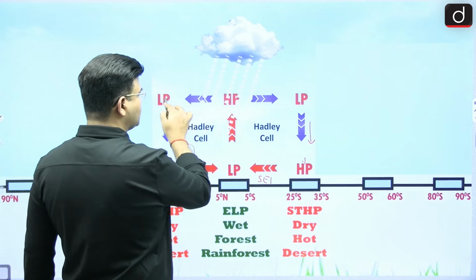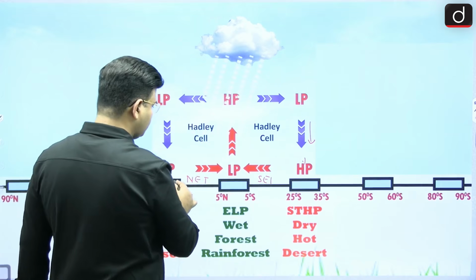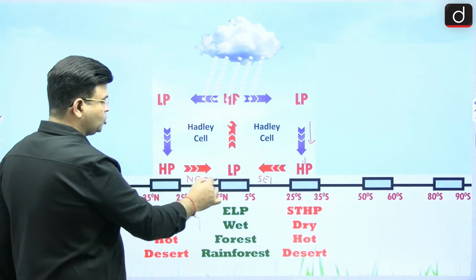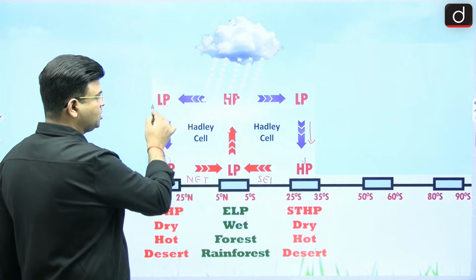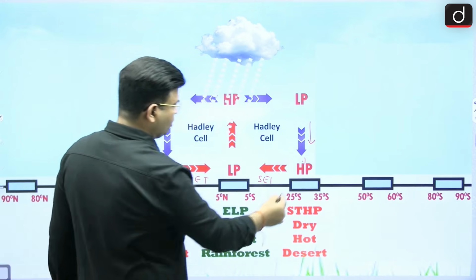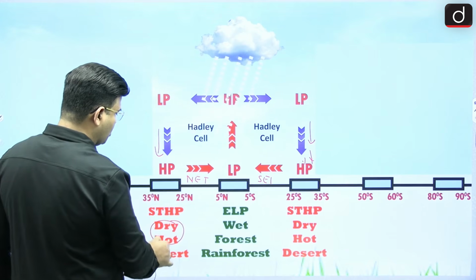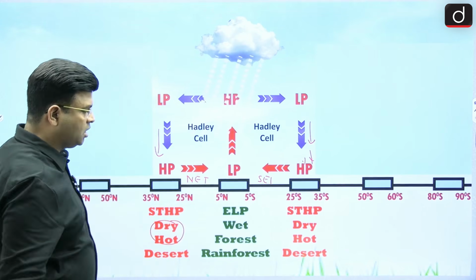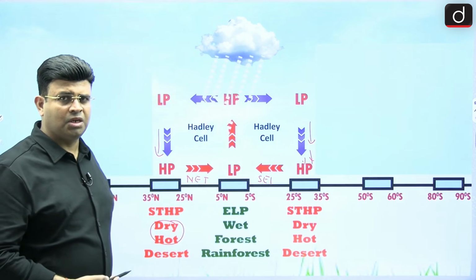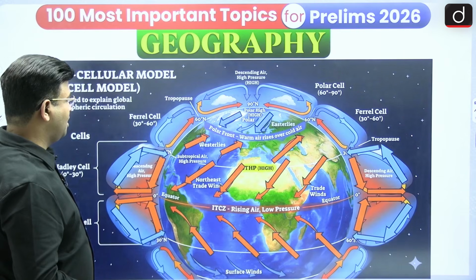In the lower atmosphere the wind moves from east to west, but in the upper atmosphere it moves west to east. In the region where the Hadley cell descends, it makes the region very dry and hot, and that becomes converted into desert. It can be 20 to 30 degree, or 25 to 35 degree, in both hemispheres.